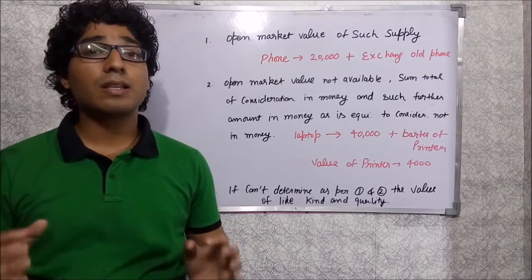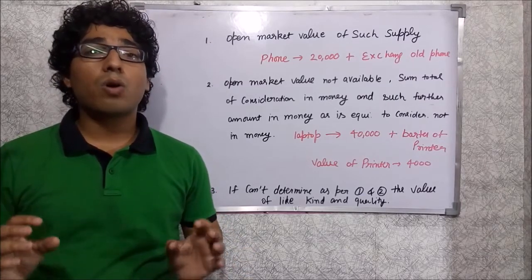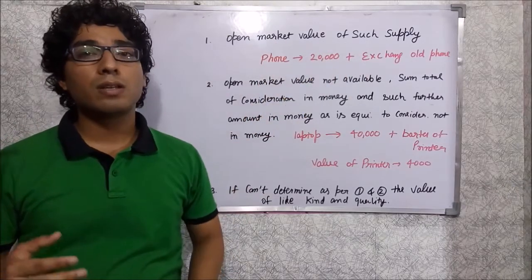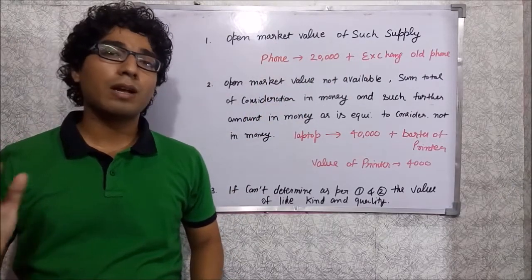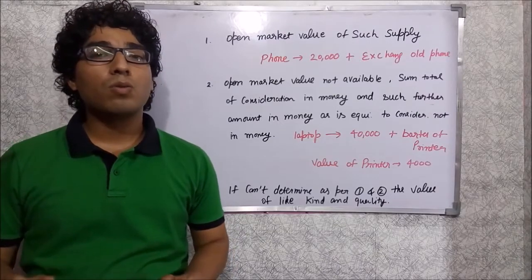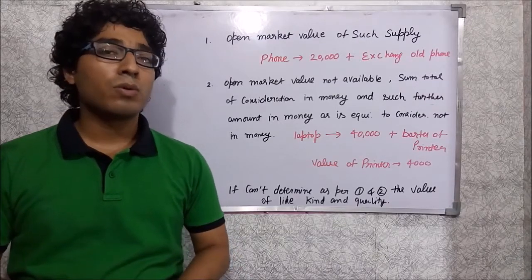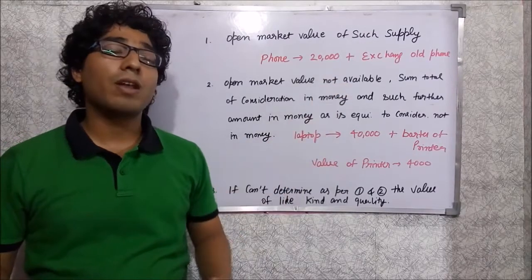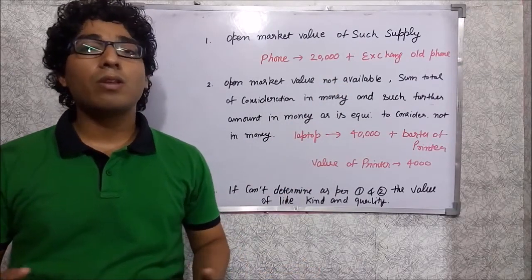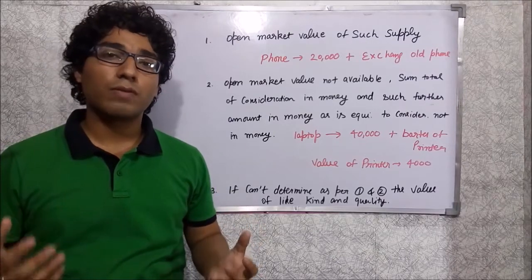The valuation of the mobile phone will be the open market value of such supply, meaning the open market value of that mobile phone. So suppose the open market value of the phone was 24,000 rupees. We have to take the valuation of the goods as 24,000 rupees.